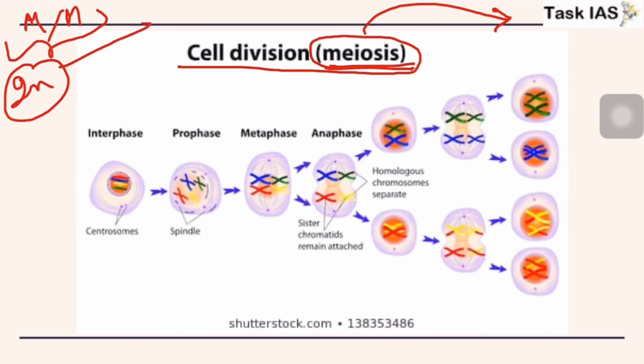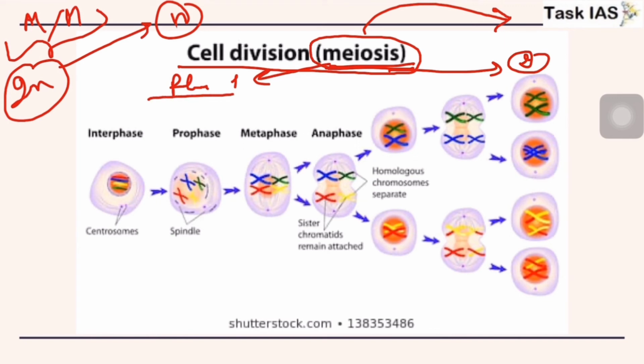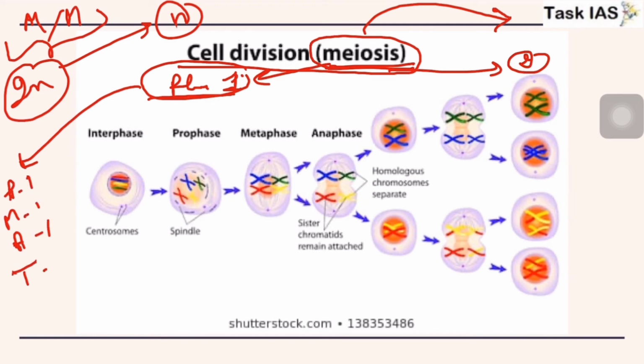Now in meiosis there are two phases, first phase 1 and second phase 2. Phase 1 is divided into multiple stages, that is prophase, metaphase, anaphase and telophase, and these are known as phase 1. Similarly, their counterparts are known as phase 2, that is anaphase 2, telophase 2.